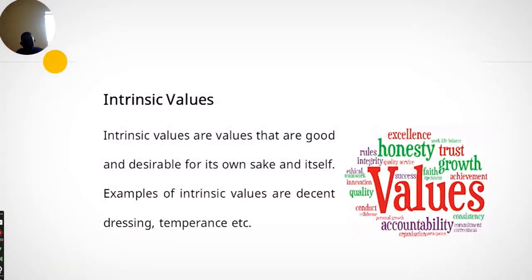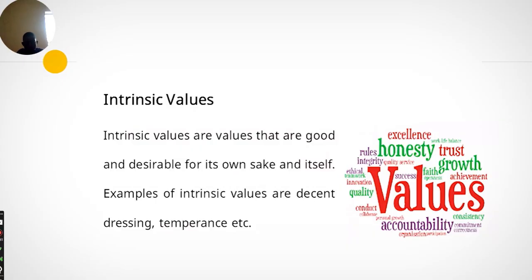Now we're going to intrinsic value. Intrinsic values are values that are good and desirable for their own sake and in themselves. Again, intrinsic values are values that are good and desirable for their own sake and in themselves. An example of intrinsic value is decent dressing.